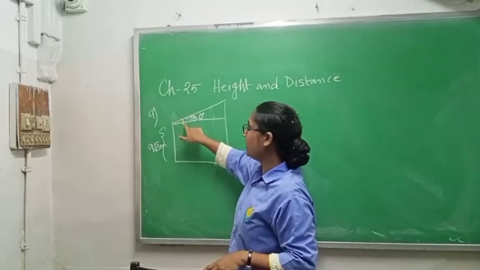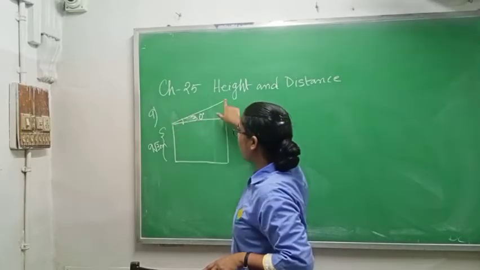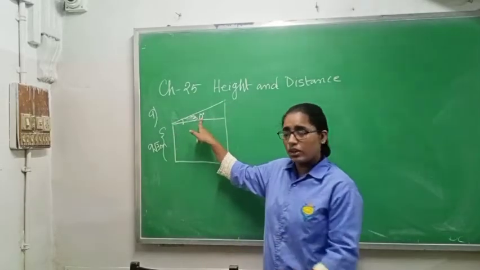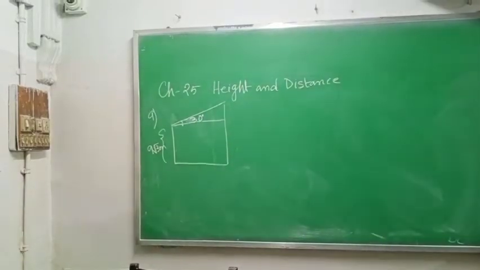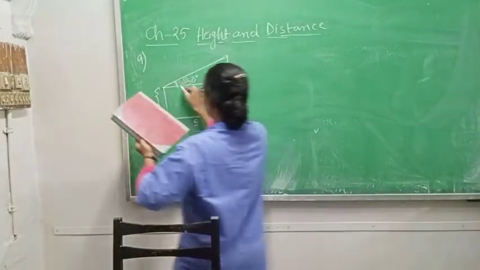Where will you make the angle? Here. Why? Because if someone is standing here, of course he or she will look upward. So this one is your 30 degree. Which one will be your 30 degree? This one will be your 30 degree.